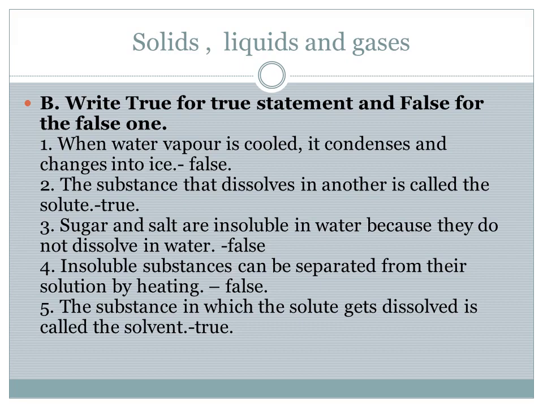So the option is false. Fifth one: the substance in which the solute gets dissolved in the solvent. The solute dissolves in the solvent, so the statement is true.